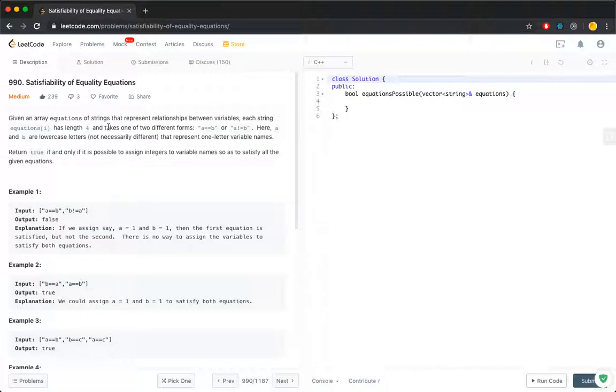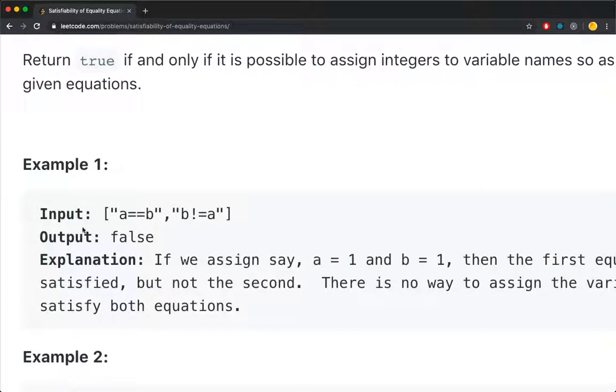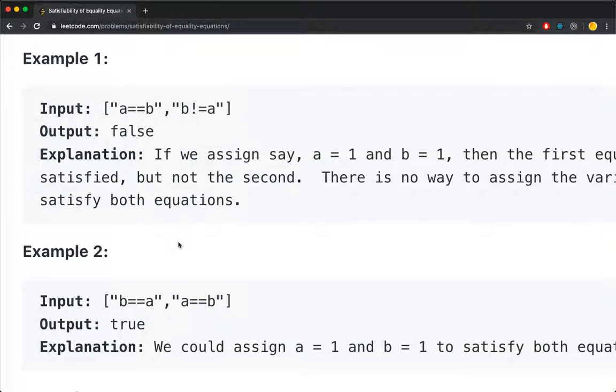Each string represents a relationship between two variables. For example, the first variable is A, the second variable is B. This means A equals to B. Now the second string represents another relationship. In this case, it's B not equals to A. Because this is self-contradictory, so we output false.